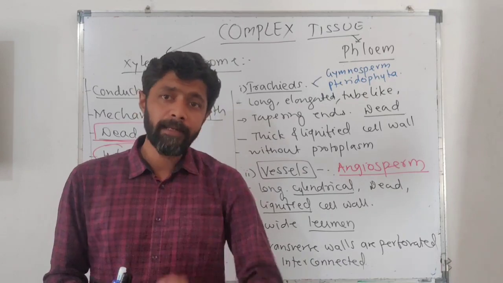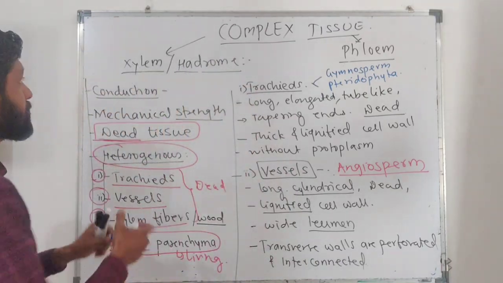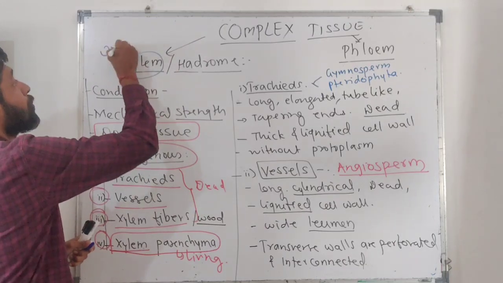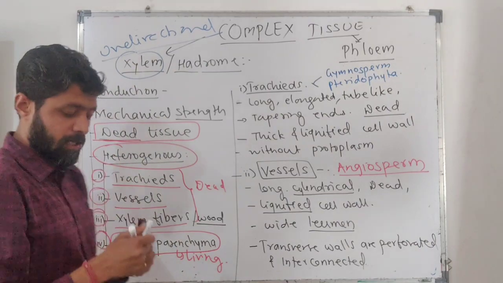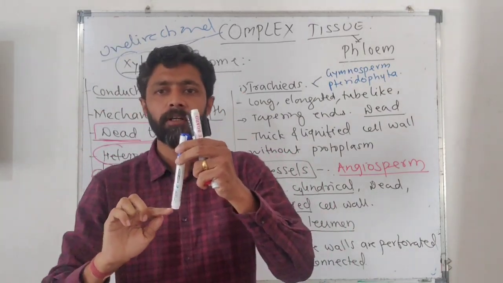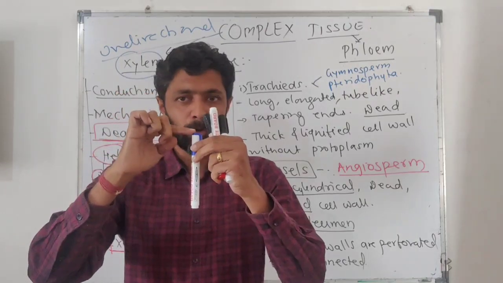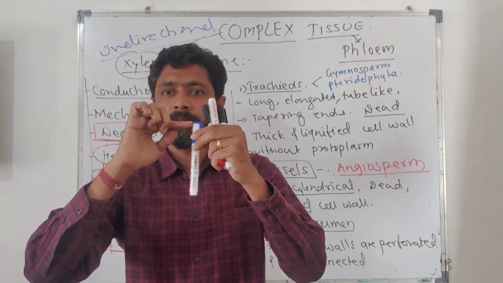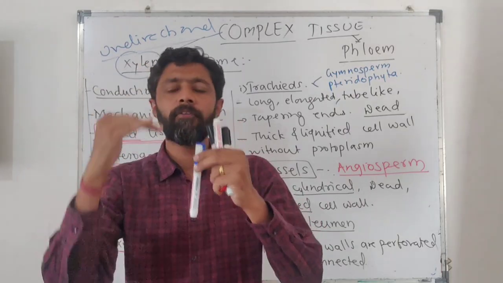So in the plant body, water will be conducted entirely through this xylem. And the most important characteristic is that xylem conducts water unidirectionally. What does it mean? Xylem will always conduct water in a unidirectional flow, that is, from the root to the entire plant body, meaning upward movement. The water will not have a back flow.